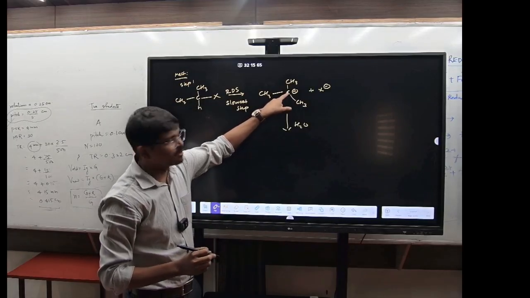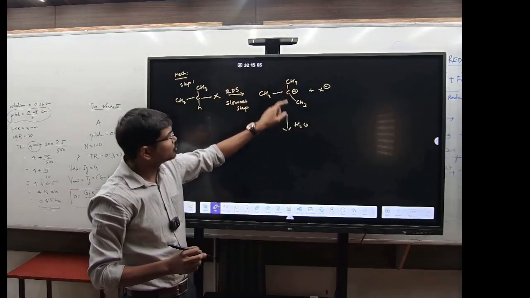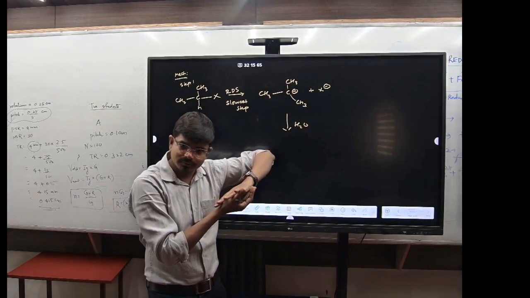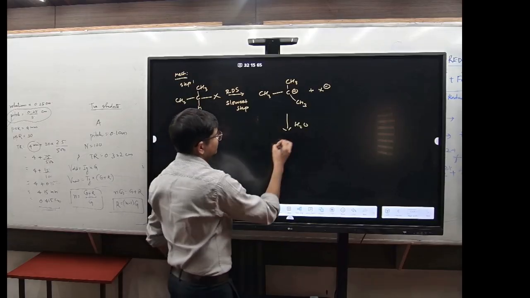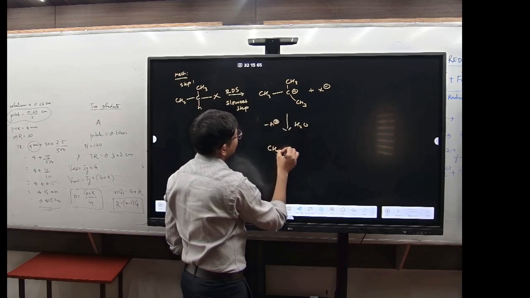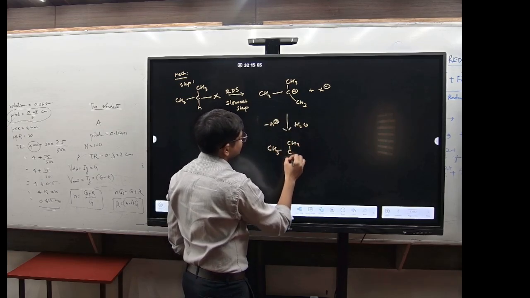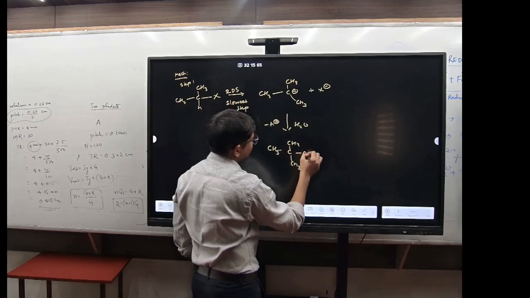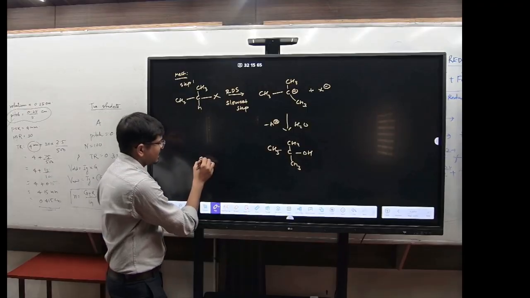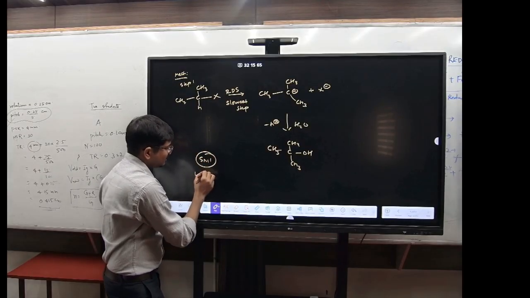Now this is the planar one, so water can attack from above or water can attack from below. So in this case, it will form, after losing H plus, CH3, CH3, CH3 with OH. Got it? So in an SN1 reaction, there is racemization.